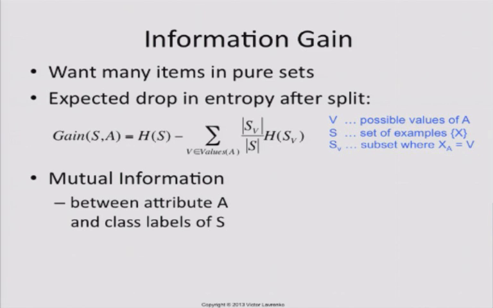Or I could have another split which splits the same 10 items on attribute B, and now I have 1 and 9, and this is totally pure, and this is approximately 1, almost.